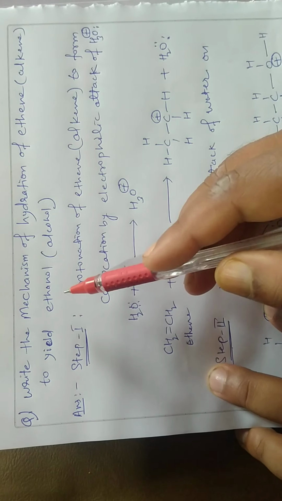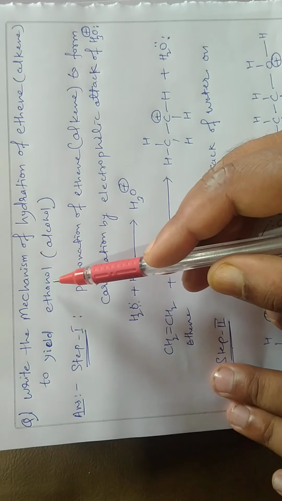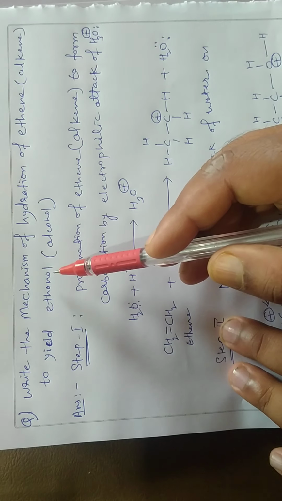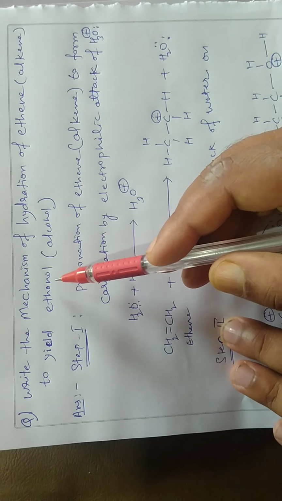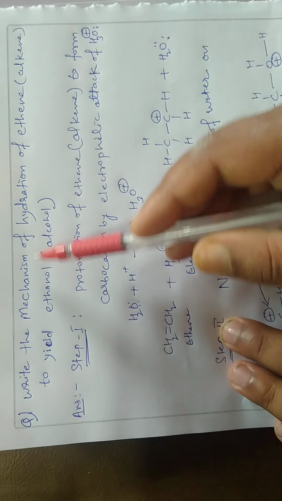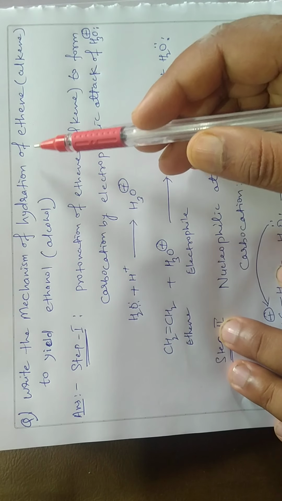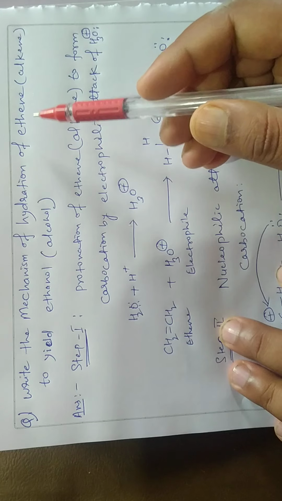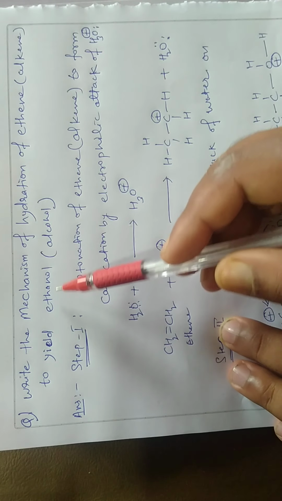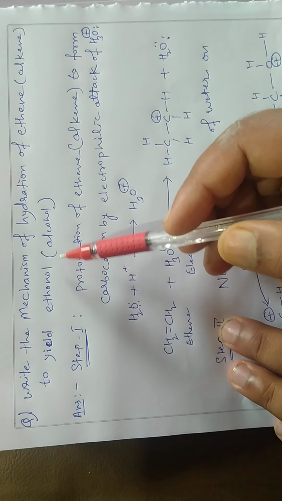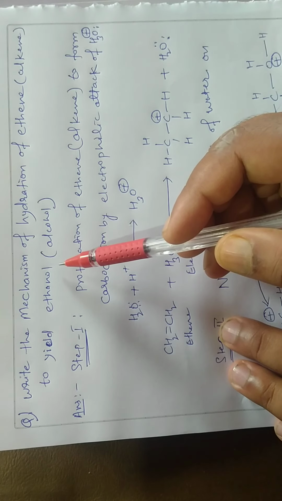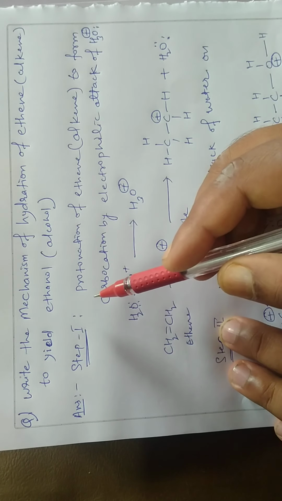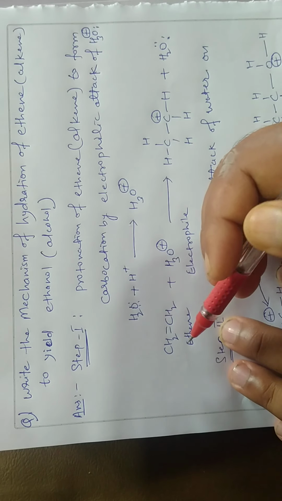Dear students, today I am going to discuss very important questions from the board examination point of view. The question is: write the mechanism of hydration of ethene, an alkene, to yield ethanol, that means alcohol. That means you have to write the mechanism for the formation of alcohol from alkene.